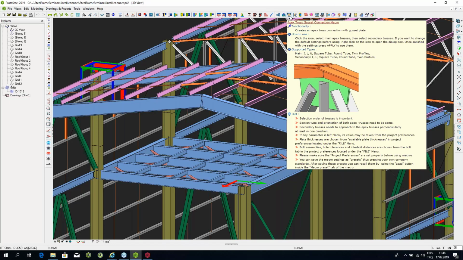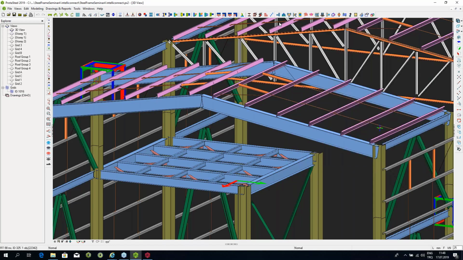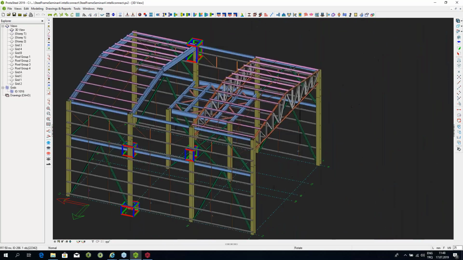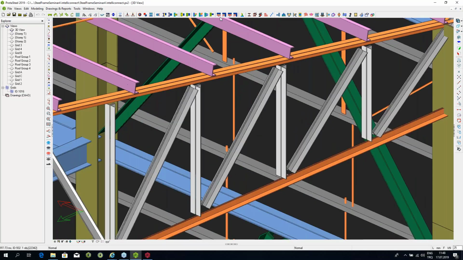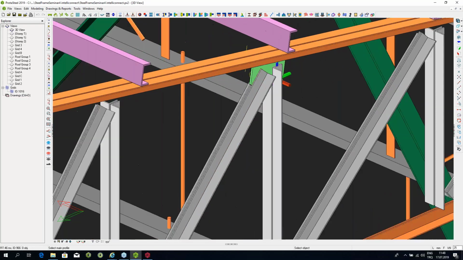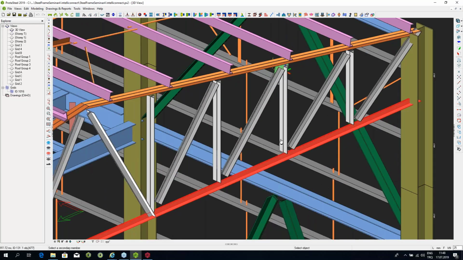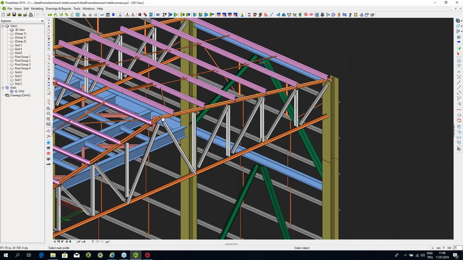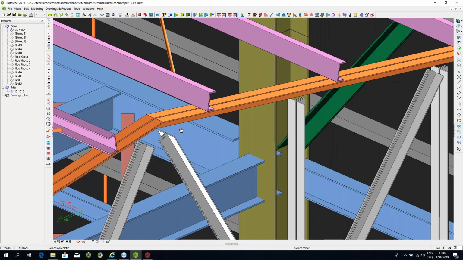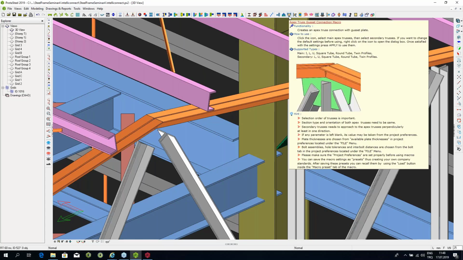So although we had other truss connections, so we had connections to connect the trusses, we could simply use the bolted gusset or the welded gusset connection. For example, we could say that we have the top cord and we want to connect it to these secondaries. We could create a connection as simply as that. We could do this and make another connection. But what we didn't have was this point, and for that we have introduced this new connection, which now enables us to create that particular point as well.